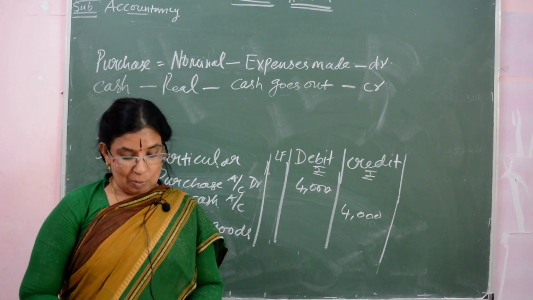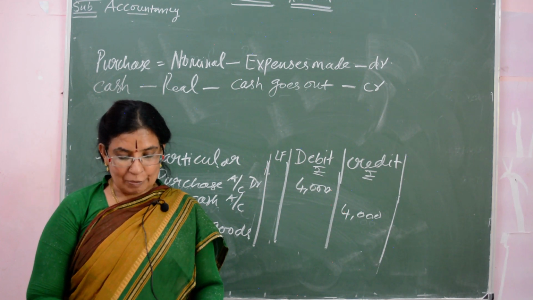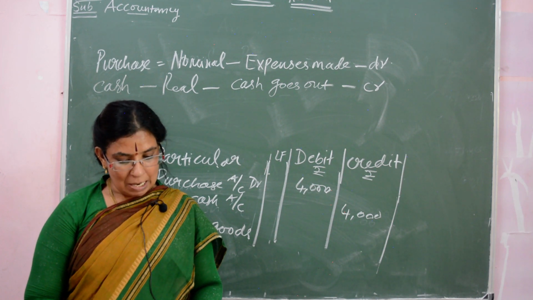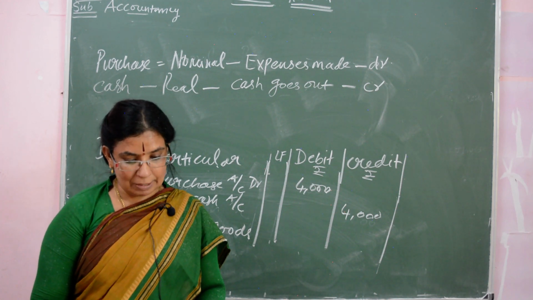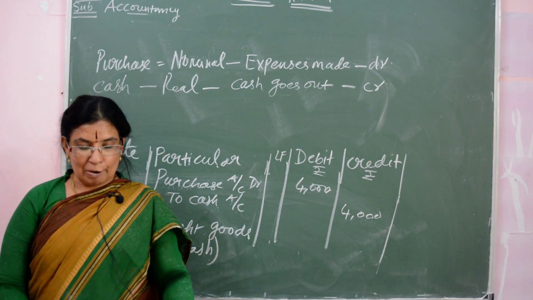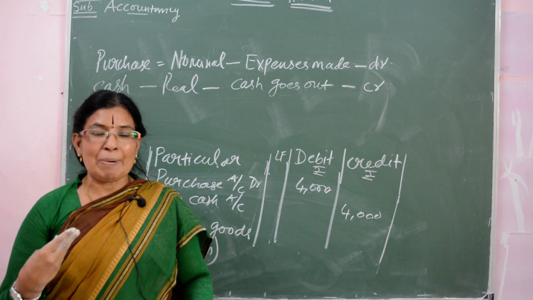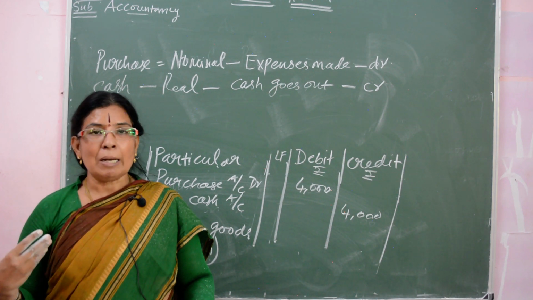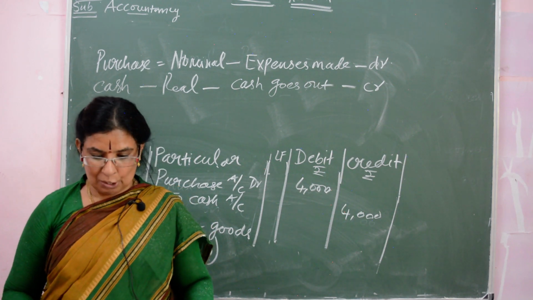So what is the meaning? Meaning of accounting: systematic process of identifying, measuring, recording, classifying, summarizing, interpreting, and communicating financial information. Then what are the golden rules of double entry system? You have to learn personal, real and nominal: debit the receiver, credit the giver; debit what comes in, credit what goes out; debit all expenses and losses, credit all incomes and gains. That is your golden rules.